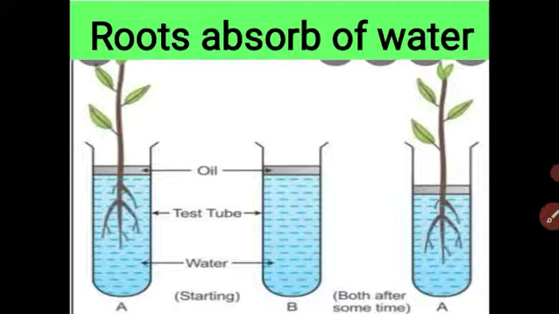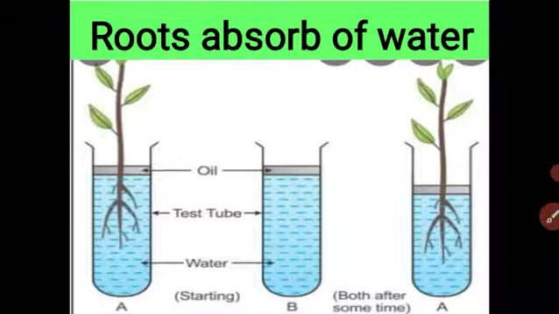After 2-3 hours I observed that the water level in test tube A is down, and the level in B is as it was. It means the water in test tube A was not lost by evaporation; the water was absorbed by the root.